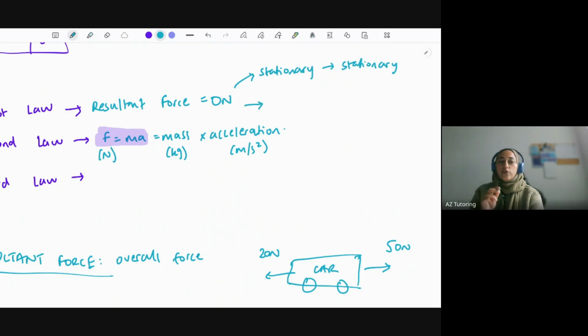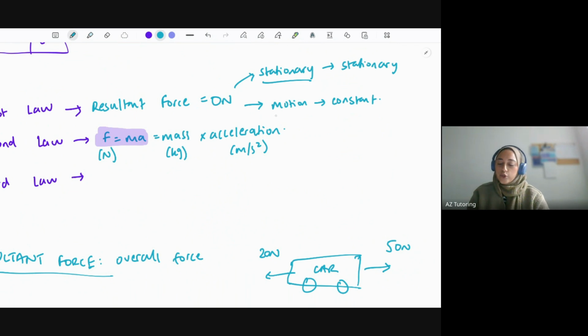However, if your resultant force is 0 newtons, but let's say you're moving in motion essentially, it's going to stay constant, so you're going to stay at the same speed. Okay, so just to reiterate, if you're stationary and your resultant force is 0, you will stay stationary.